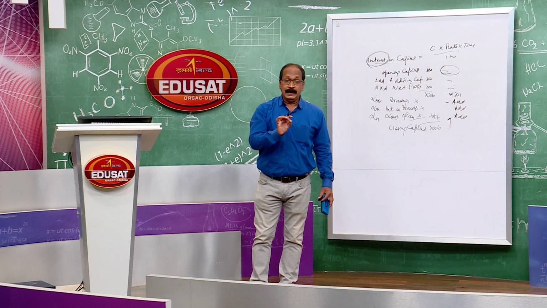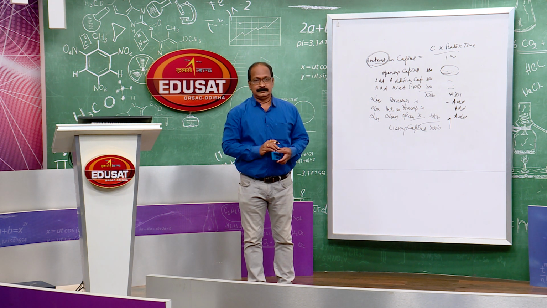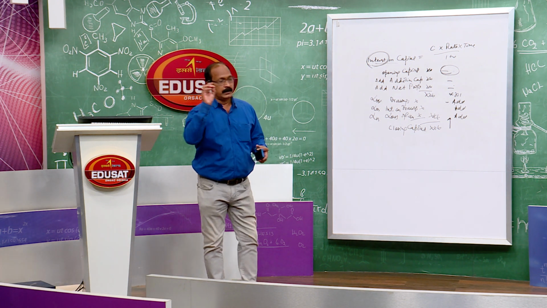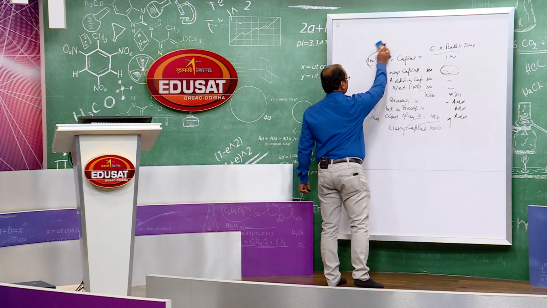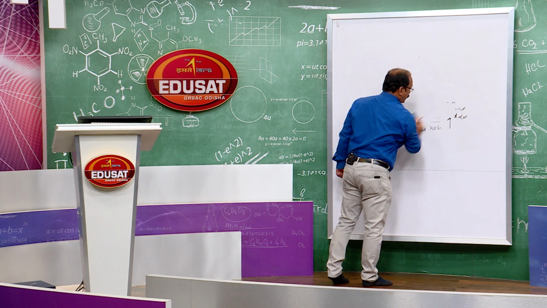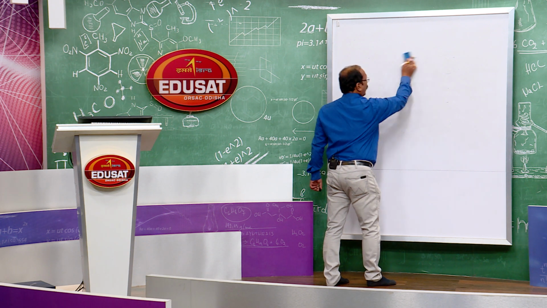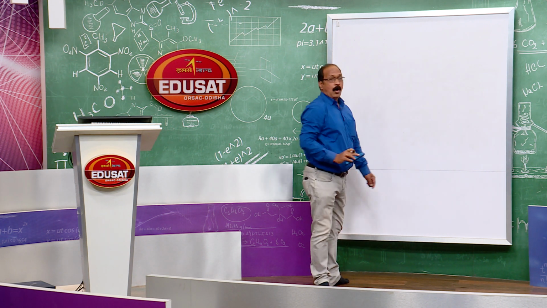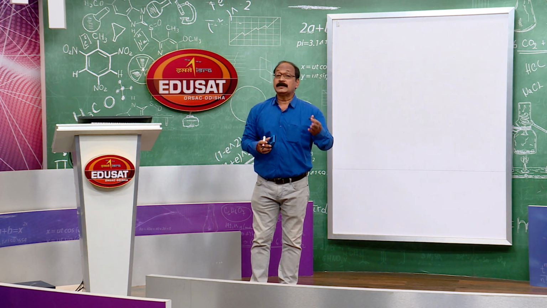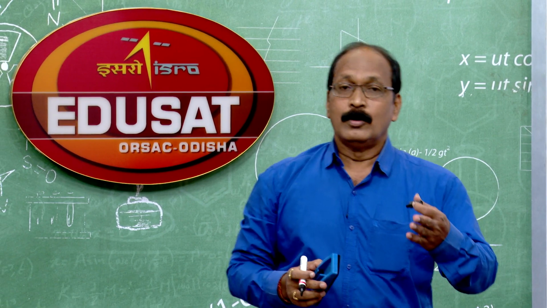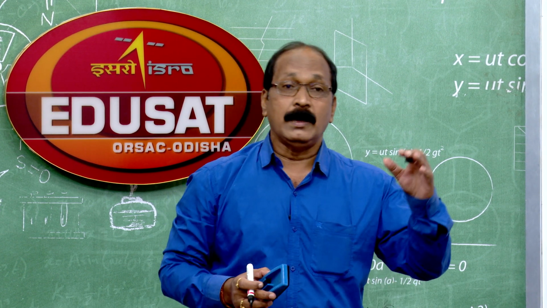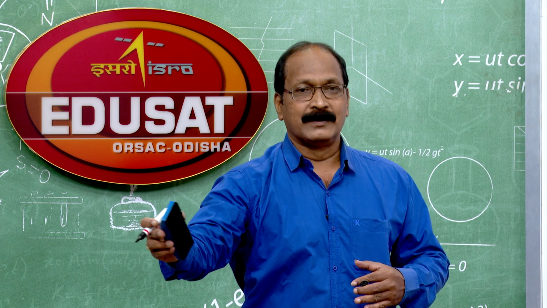When partnership deed is silent, do not allow any interest on capital according to the Act. Next, interest on drawings, very important. What does it mean? As capital contributed by the partners, on that figure you have to give the interest. Similarly, whatever amount either in cash or in kind or goods withdrawn by the partners for their personal use, they will be charged interest on that figure. That is income of the organization, but loss to the partners, remember.